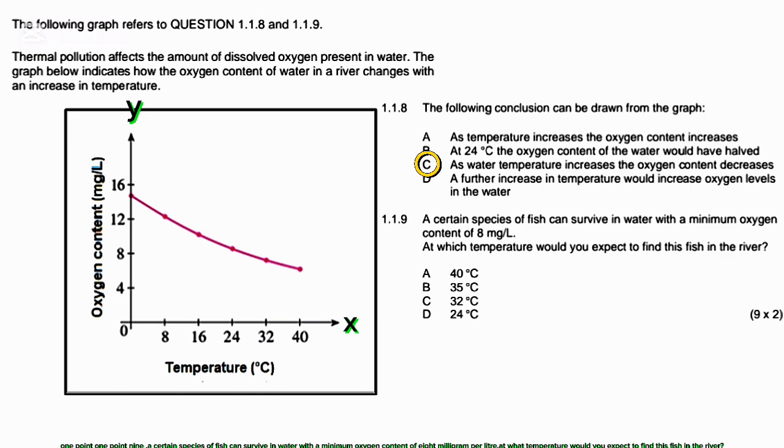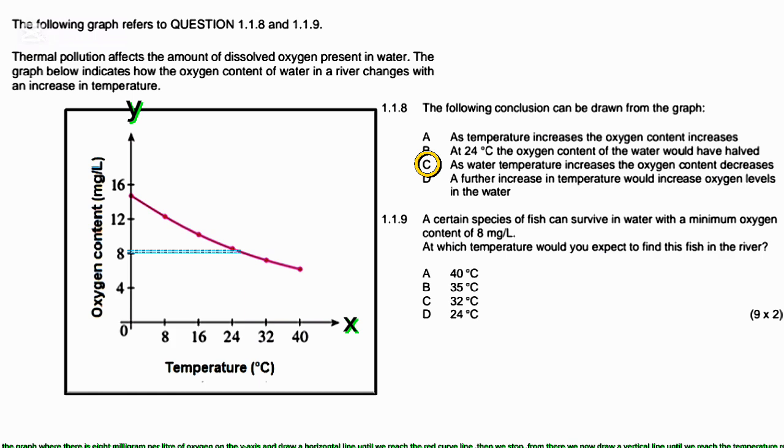1.1.9. A certain species of fish can survive in water with a minimum oxygen content of 8 mg per liter. At what temperature would you expect to find this fish in the river? To answer this question, we go to the graph where there is 8 mg per liter of oxygen on the y-axis and draw a horizontal line until we reach the red curved line.